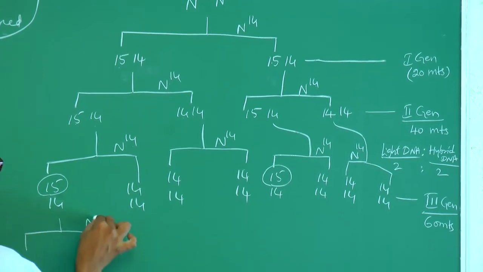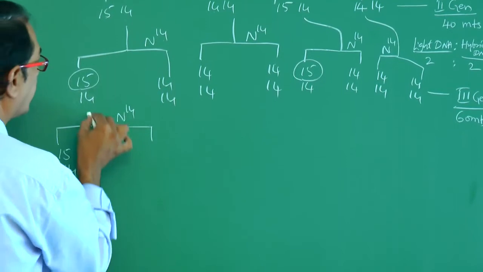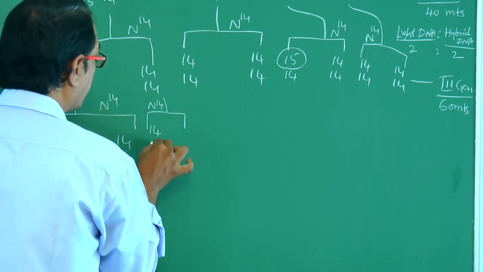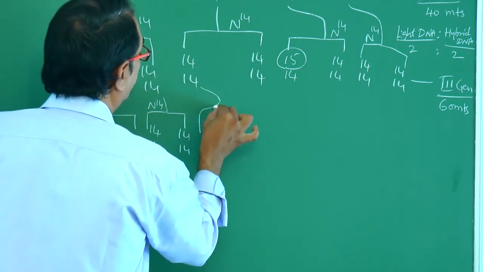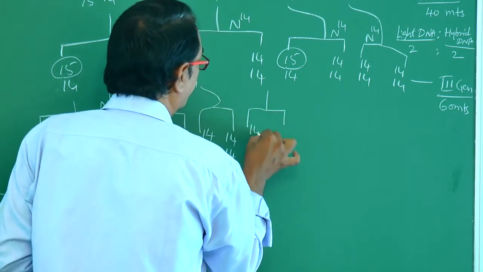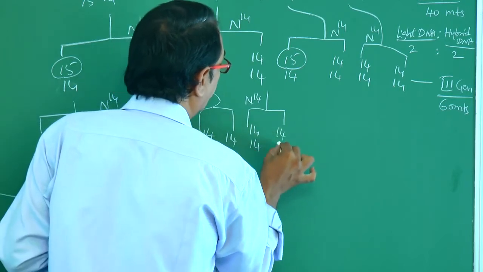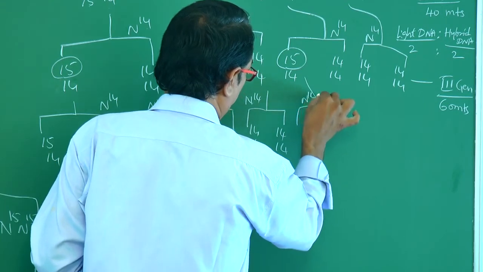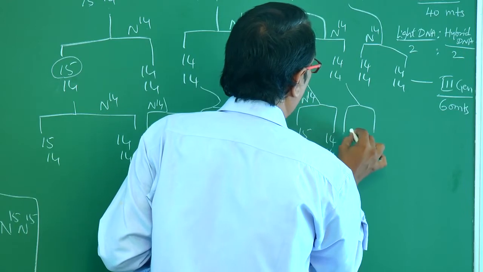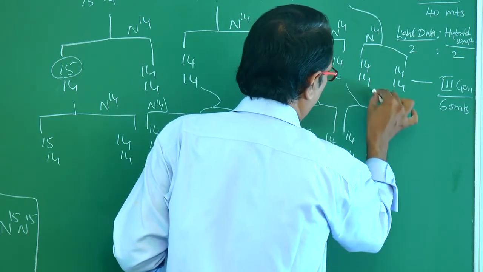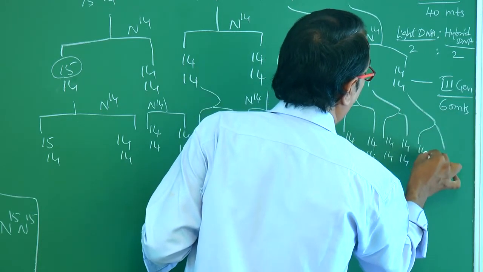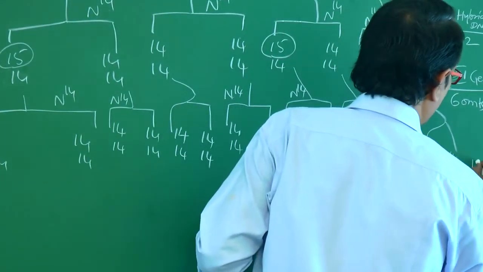Again, fourth generation. Again same N14. 15, 14, 15, 14, 14, 14, and the rest are all 14s, with 15 appearing in only two places. This would be the fourth generation.